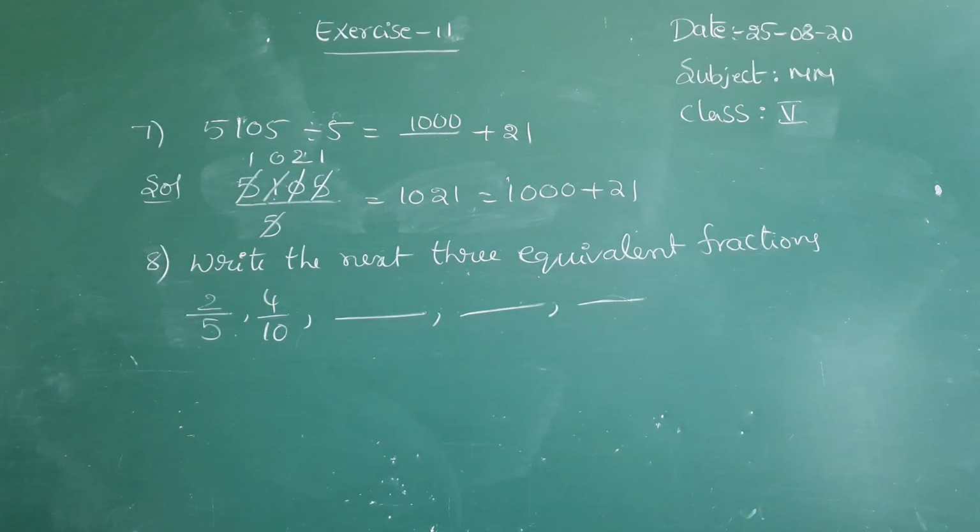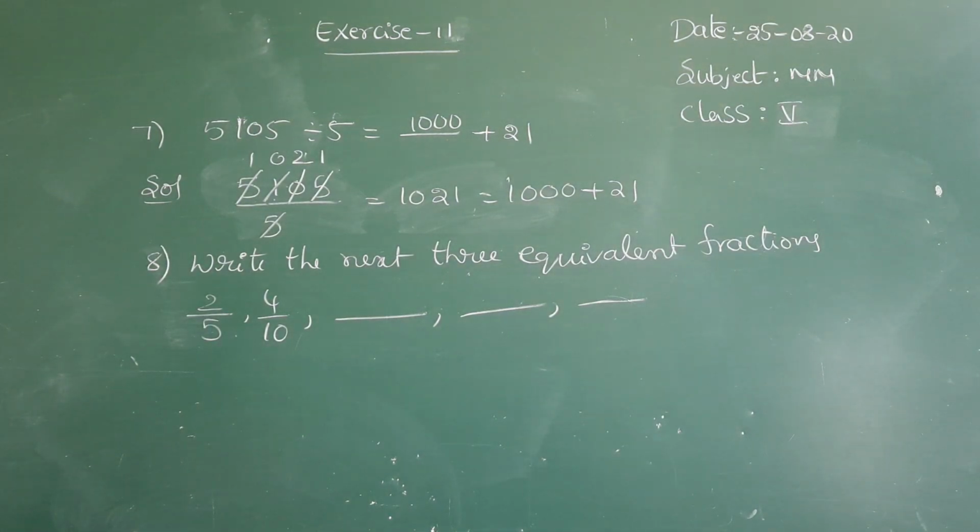Already you know how to find equivalent fractions. You did it in 4th class. By multiplying or dividing the same number with both numerator and denominator, you get equivalent fractions. You select that number and multiply or divide, as you wish, with the same number for numerator and denominator.